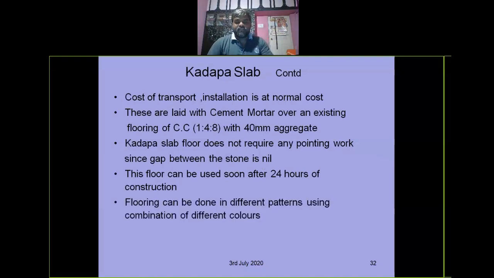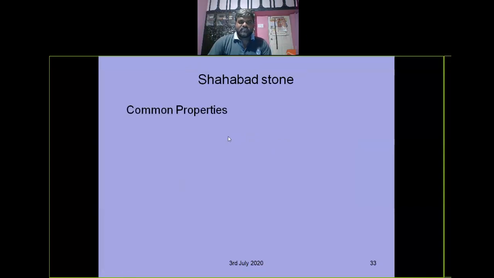Flooring can be done in different patterns using a combination of different colors also. We can use different colors in different patterns as per the requirement of the customer or builder. And next one is Shabad stones.